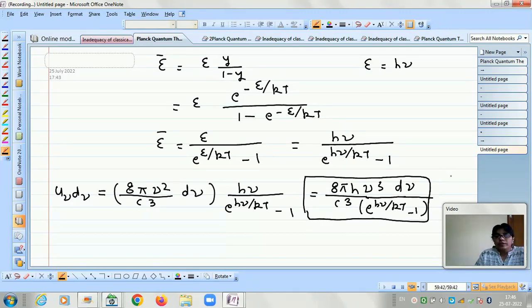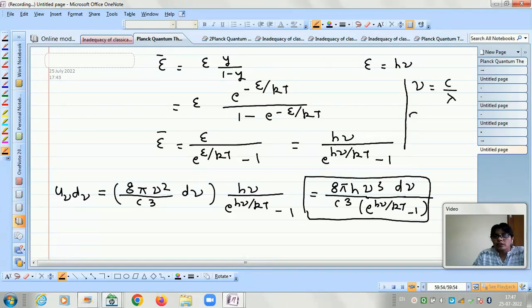Now we can convert it into the range of lambda. For doing that, we have to do some manipulation. We know that nu is equal to c by lambda. Therefore d nu is equal to minus c by lambda square into d lambda, and let us take the mod of this. So instead of d nu we will write c by lambda square, and instead of nu cube we will write c cube upon lambda cube. Then we have the energy density u lambda d lambda, within the range lambda and lambda plus d lambda.